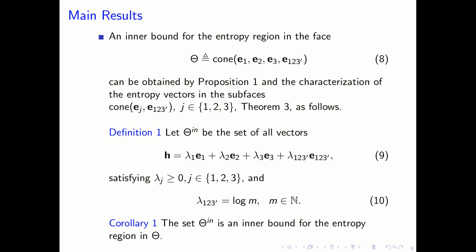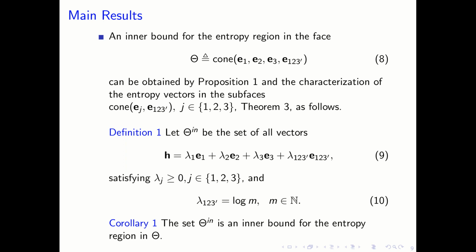Here is the first phase, denoted by theta, that is the cone of E1, E2, E3 and E123 prime. The inner bound for the entropy region in the phase theta can be obtained by proposition 1 and the characterization of the entropy vectors in the subphase cone E_J and E123 prime, where J belongs to the set containing the elements 1, 2, 3.